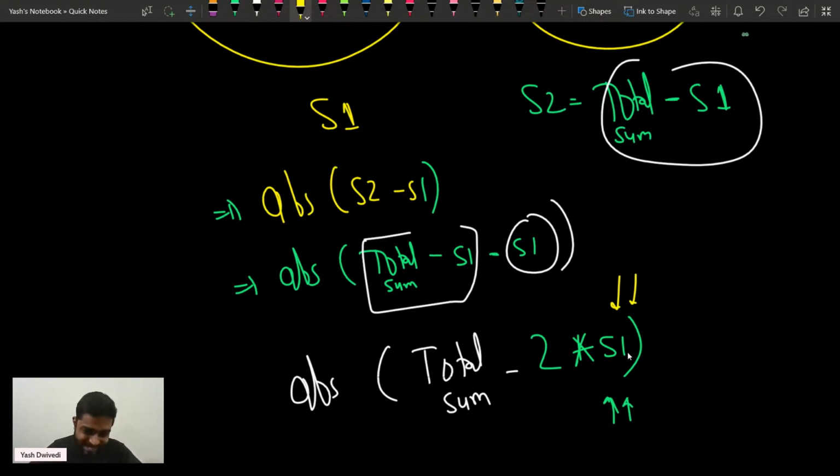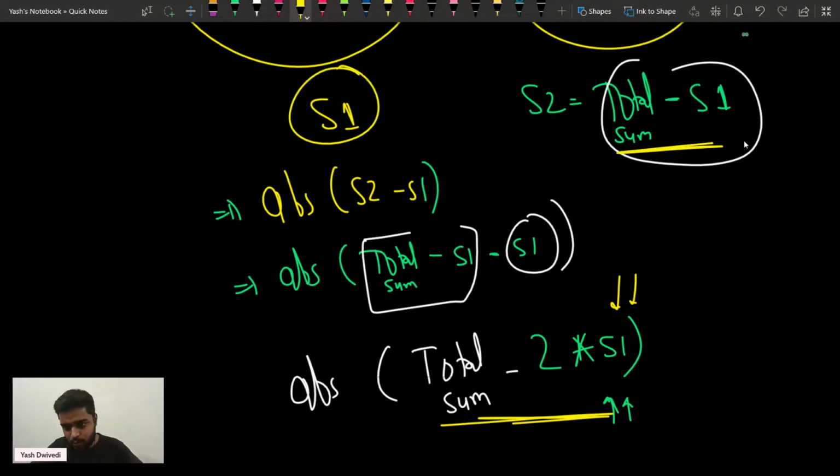Okay, and once I generate all possible s1, I'll try to find the minimum value of this. Is this part clear? This particular equation is clear pretty much. Like, the sum of subset 1 is s1, right? Subset 2 sum is what? Total sum minus s1. So the equation becomes s2 minus s1.